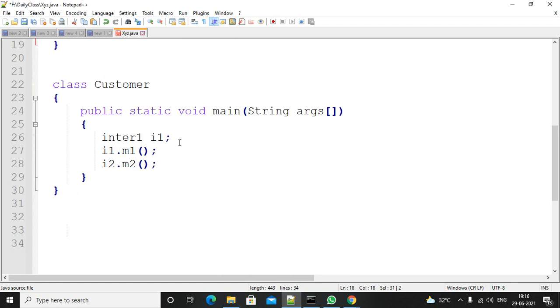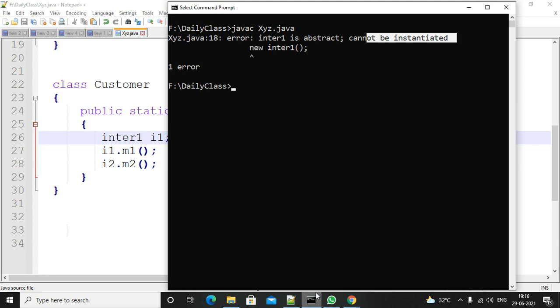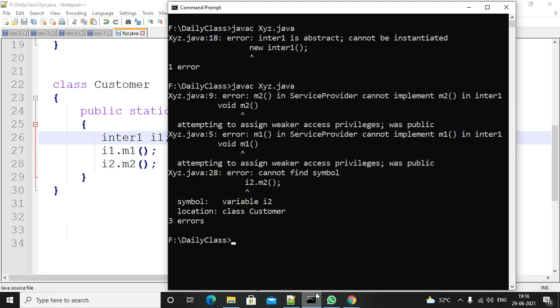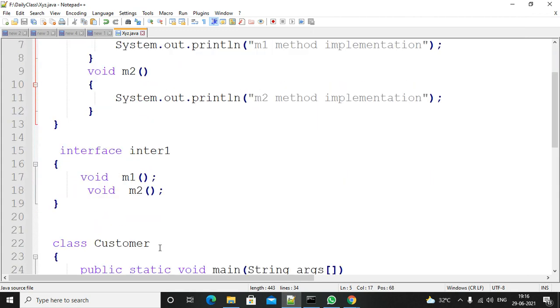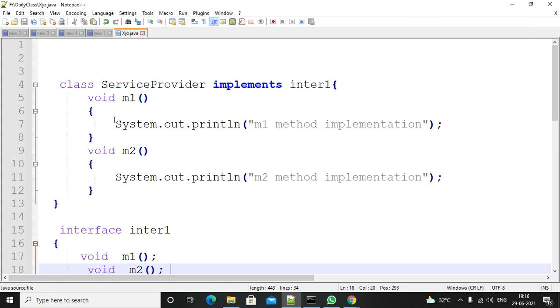Right. So here, if you are trying to call it, what will happen? Try to compile it: javac xyz.java. You are getting some errors. What are the errors? Void M2. Service provider cannot implement interface 1. What happened? Interface 1, the service provider, M1 method, M2 method, abstract methods.